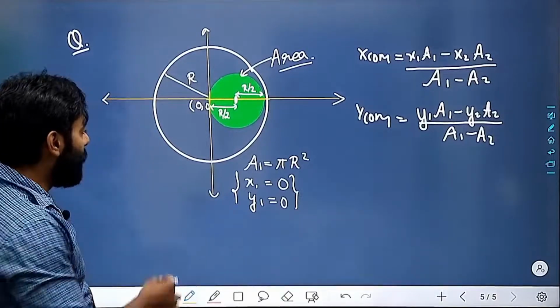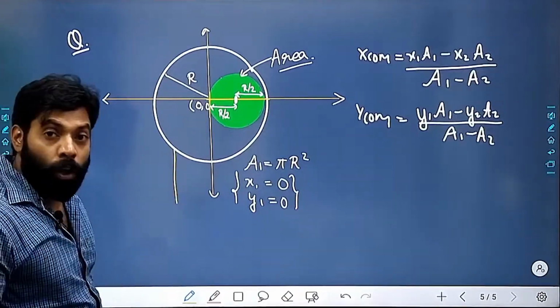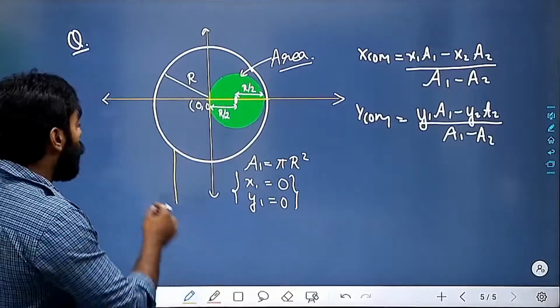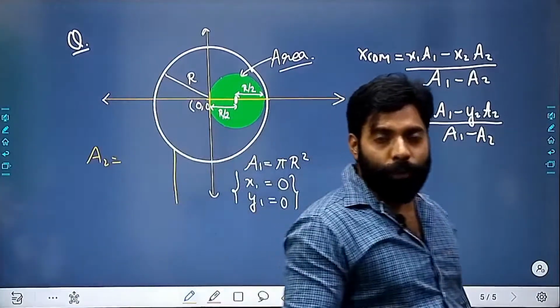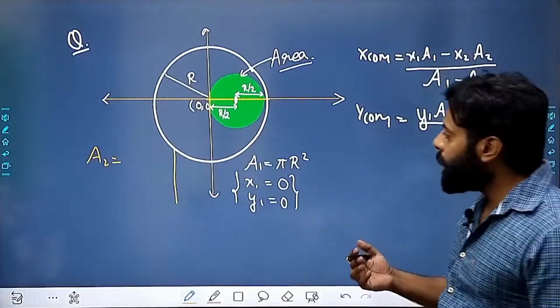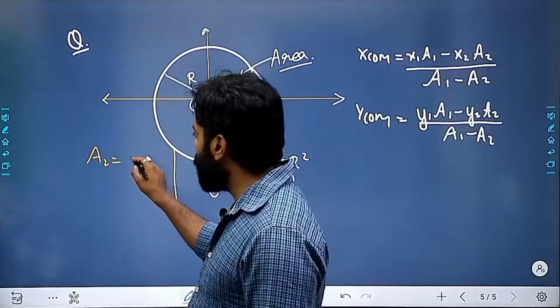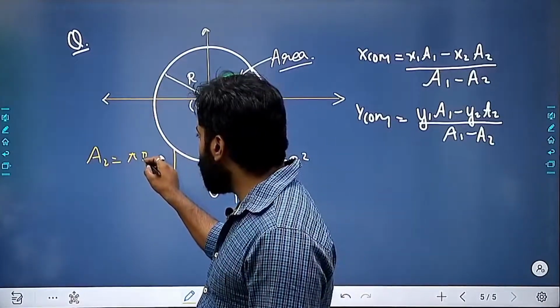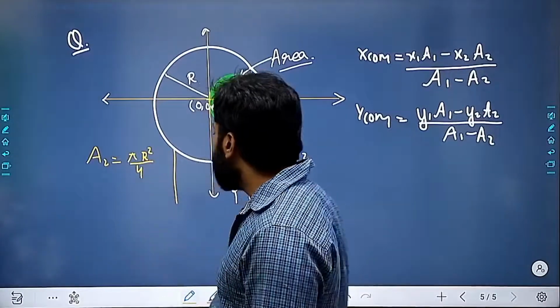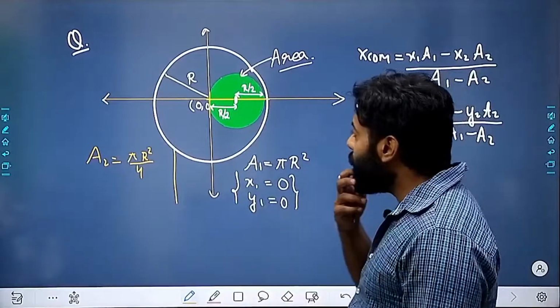Now what happened? The area A2 of the object which I am removing is pi r square with radius r by 2, so it will be pi r square by 4. What will be the coordinates here?